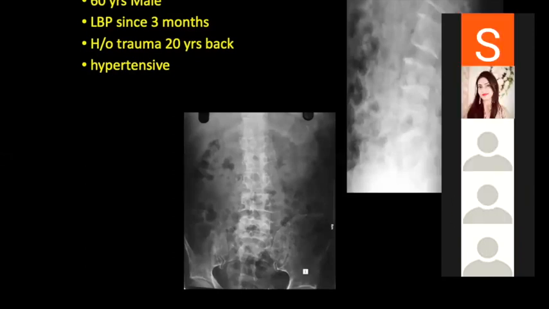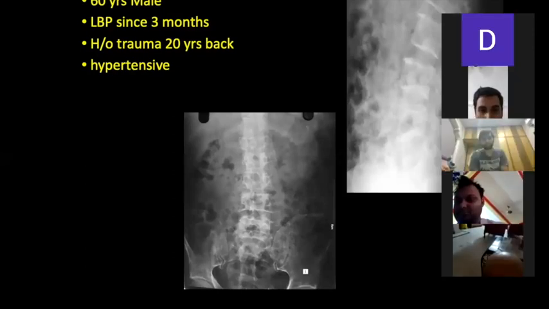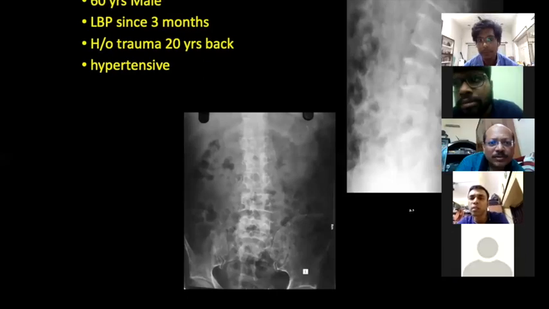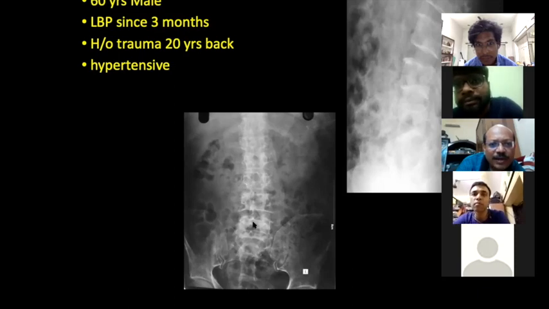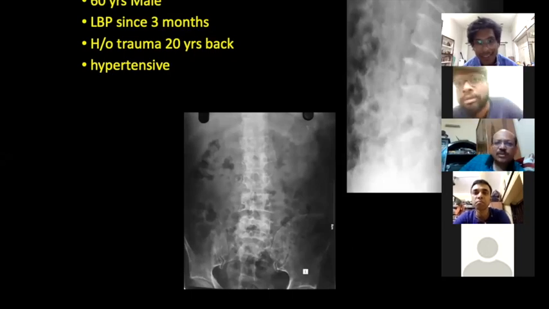Another important point. See, this is the vertebra. In all the vertebrae, you can see these are the end-on views of the pedicles, isn't it? And these are the beak, and this is looking like an owl. See, these are the eyes, and this is the beak. The owl has closed its eyes, isn't it? Winking eyes. Winking owl. So that is the winking owl eye sign. The owl has closed the eyes.